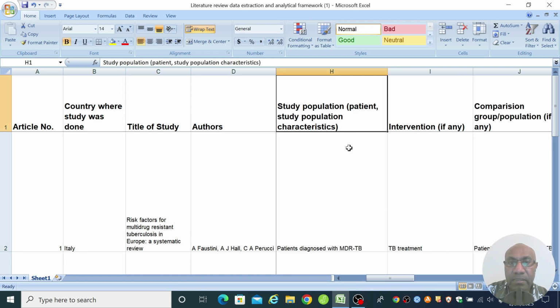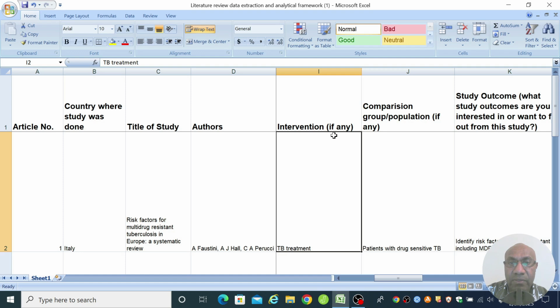The next one is the study population. This is the P in PICO framework, population, and this is where you put in the study population characteristics. And in this example, I summarize the characteristics as patients diagnosed with MDR-TB.